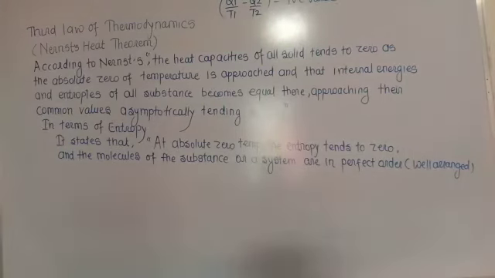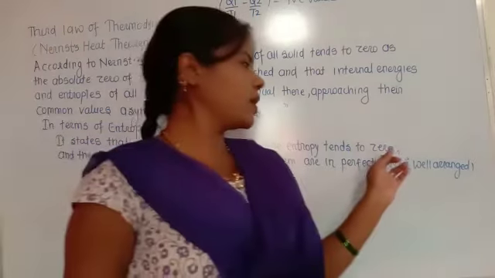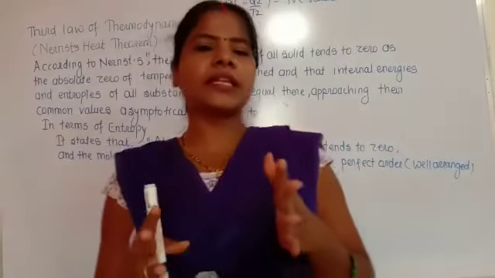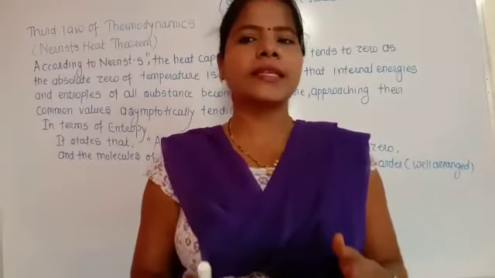With the decrease in entropy, the disorder decreases. When the entropy decreases, it tends to zero.